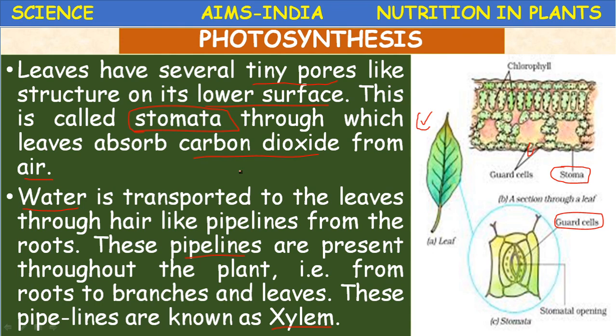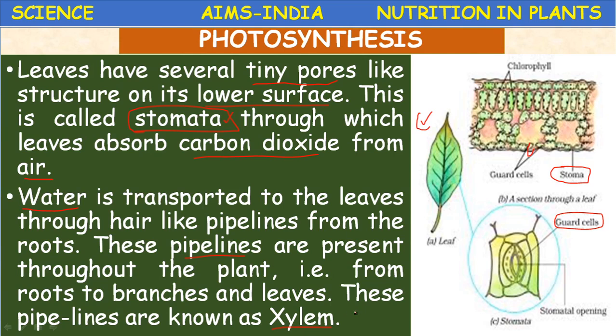Okay, children. The two basic requirements for photosynthesis are carbon dioxide and water. These are called reactants. How is carbon dioxide available to the plant? From the atmosphere. How does that carbon dioxide enter the leaf? Through minute pores called stomata. Then how is water available?